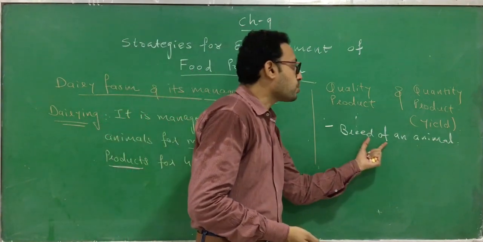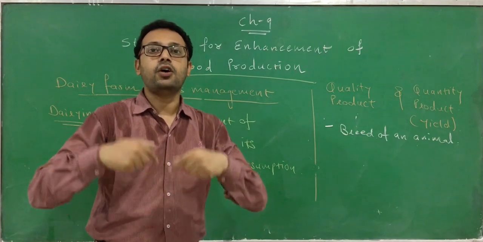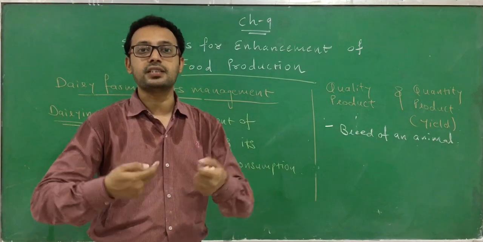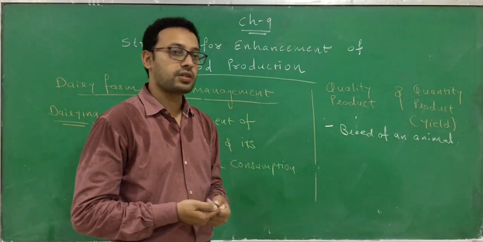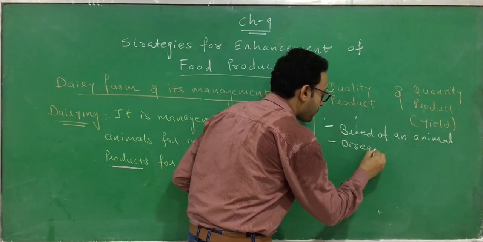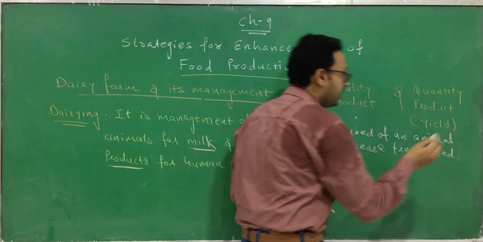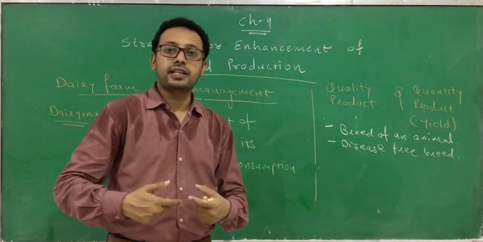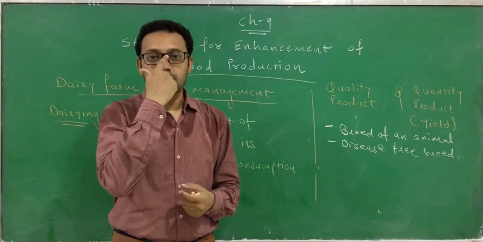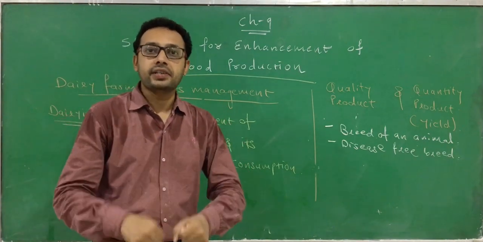Okay, so you should have a good breed of animal, and a good breed automatically improves the milk production, and thus we can increase the milk production. Along with that, the breed also should be a disease free breed. Because when a living organism, whether it's an animal or a human being, has a disease, obviously the productivity of that living organism decreases.